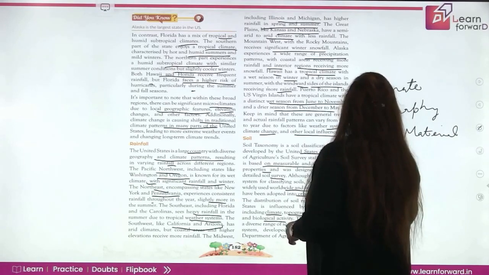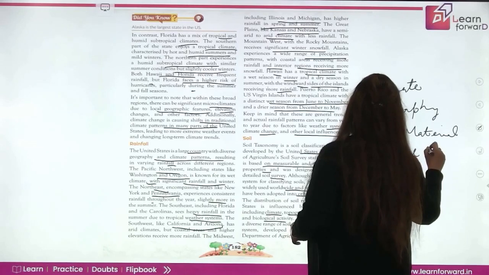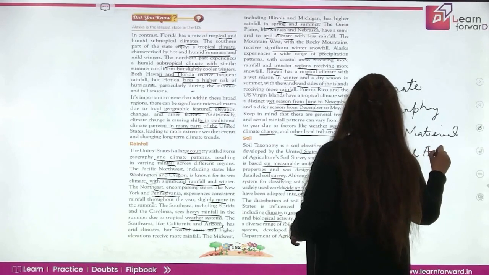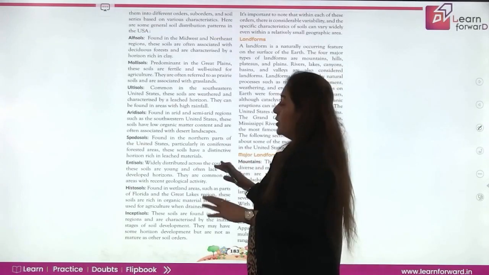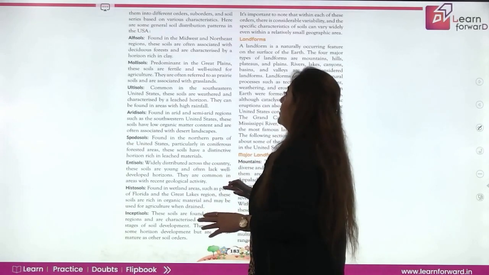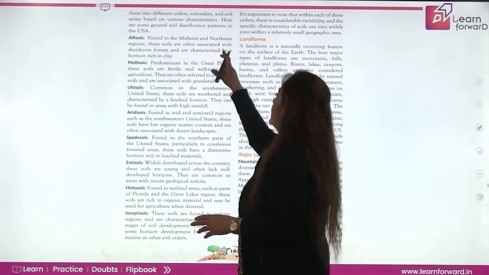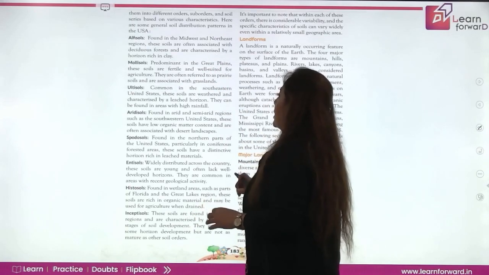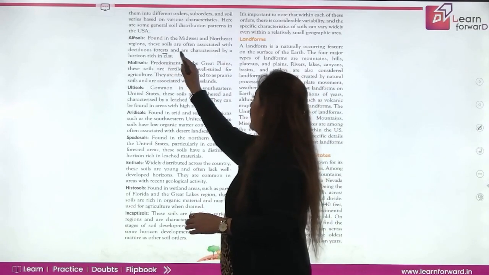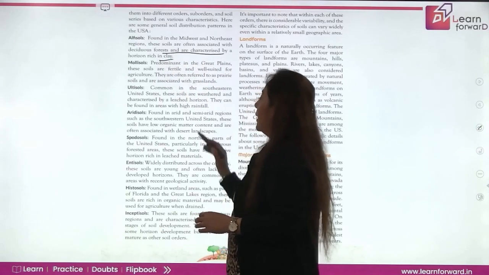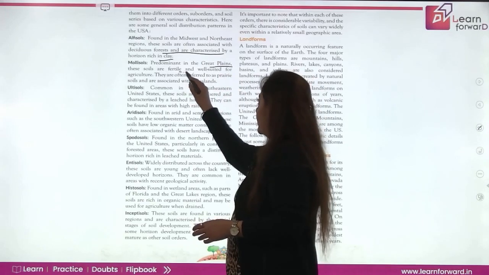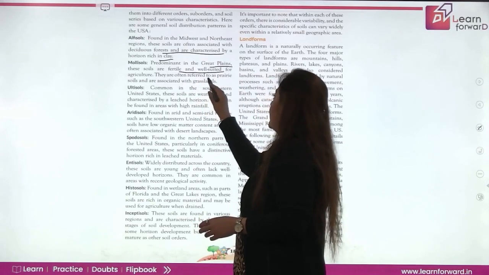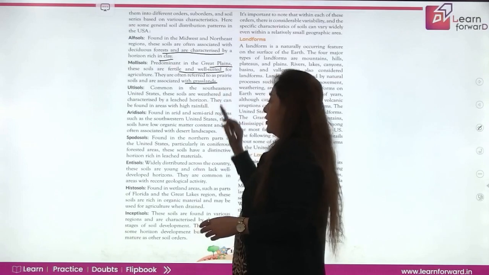These are all the major factors on which the classification of the soil depends, right? Now let's come to the next. Now if we talk of types of soils in US, it is alpine soils. It is found in the Midwest and the Northwest region. It is associated with deciduous forest and it is characterized by horizon ridge and clay. If we talk of mollisols, it is predominant in Great Plains. It is very fertile. It is well suited for agriculture. It is referred to as prairie soils and it is associated with the grassland.